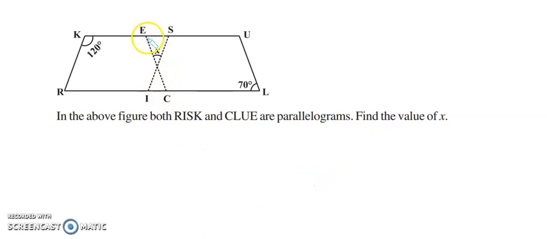The next question is a very different question. Here, ECLU is a parallelogram. This angle is 70, which means the opposite angle, this one, is also 70. Clear? Similarly, this is 120, so the adjacent angle is going to be 80, and the opposite angle, this one, is also going to be 80. So I'm going to list these two figures separately, and then we'll find the angle in the triangle.